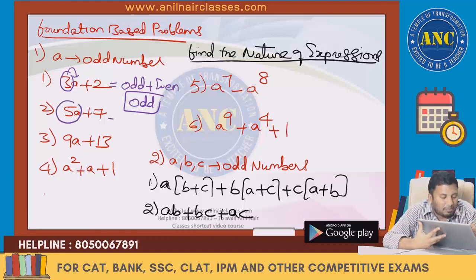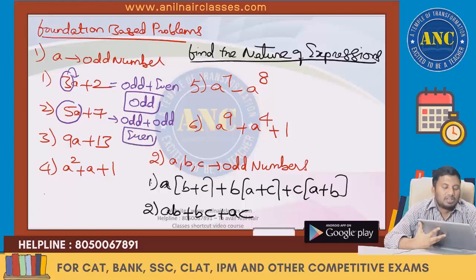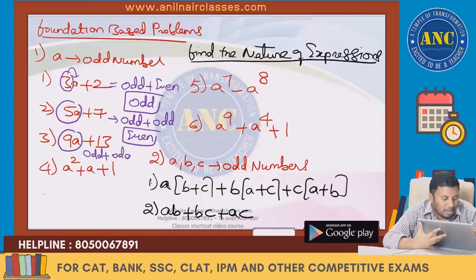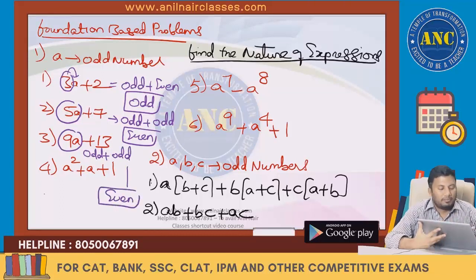5 is an odd number. Odd into odd, odd. 7 is an odd number. Odd plus odd, the answer is an even number. Third one, odd into odd, which is odd. 13 is an odd number. Odd plus odd, again it is an even number.